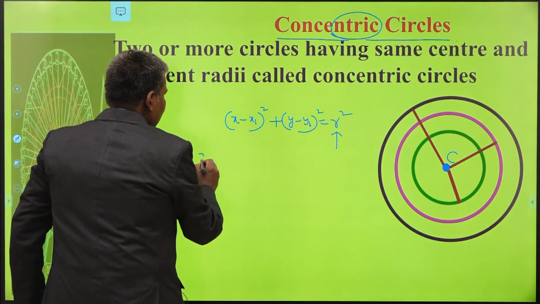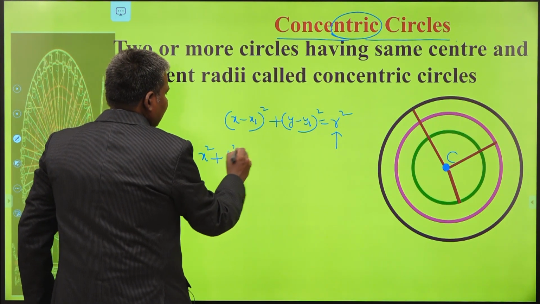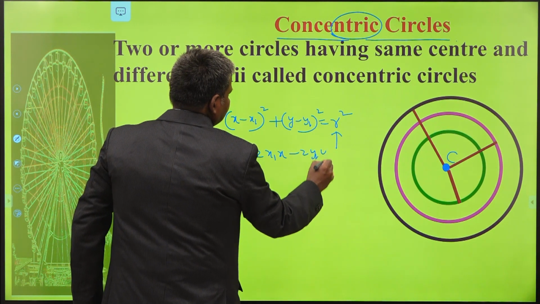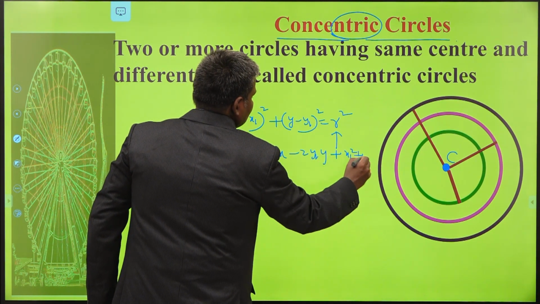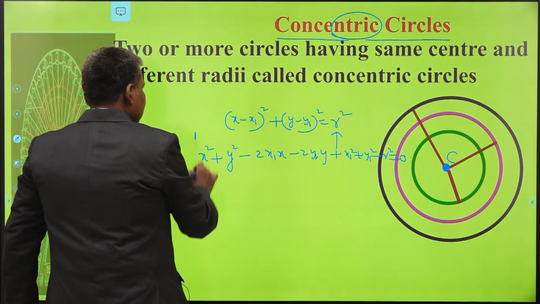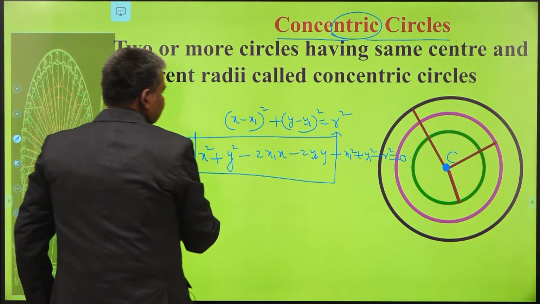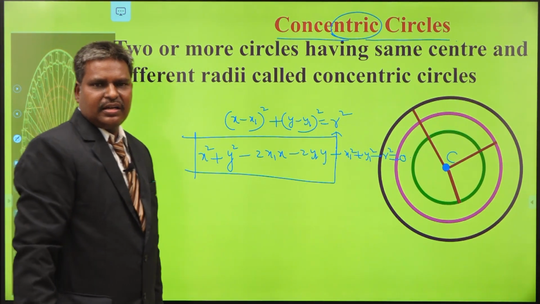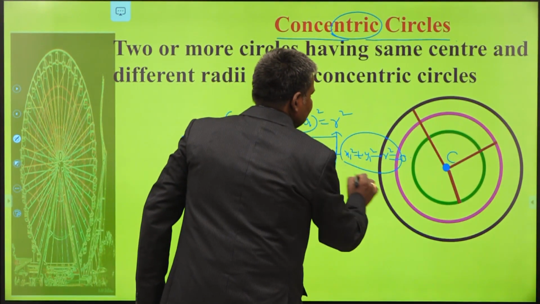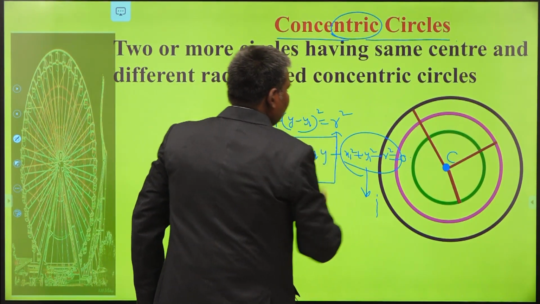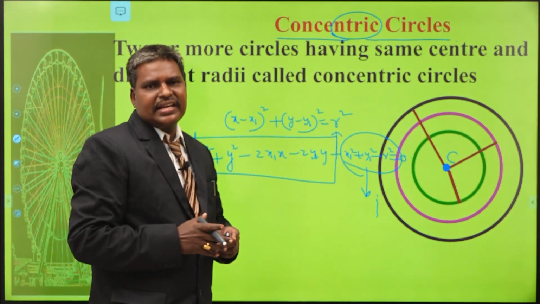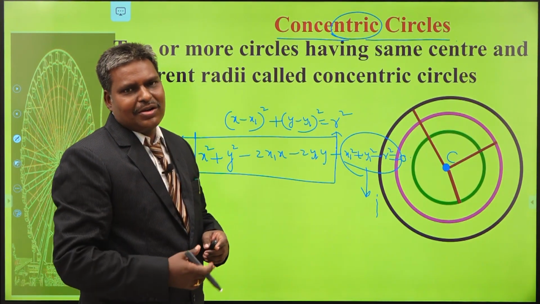If I expand this one, what happened? x square plus y square minus 2x1x minus 2y1y plus x1 square plus y1 square minus r square equal to 0. See here, up to this one, there is no change. Am I correct or not? Up to here, there is no change. Only the change is this constant. This is varying from circle to circle. So we can conclude that the concentric circle equations only differ by a constant.